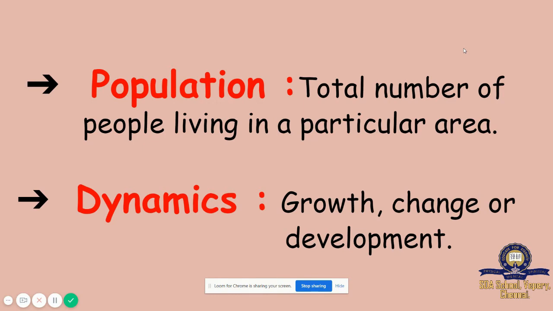The first complete census that covered the entire country was conducted in 1881.